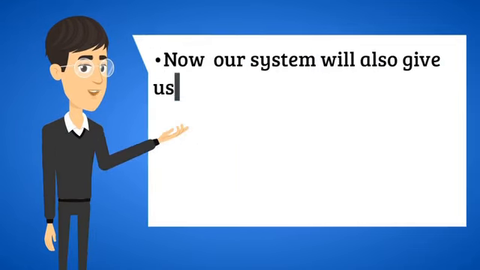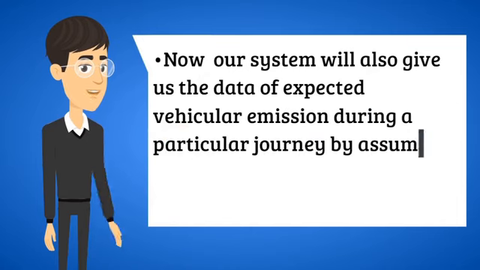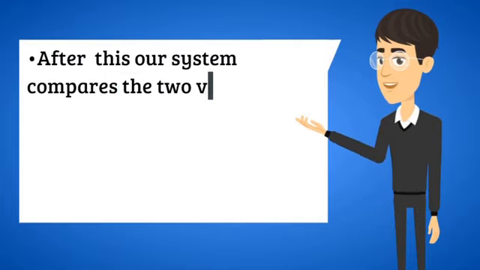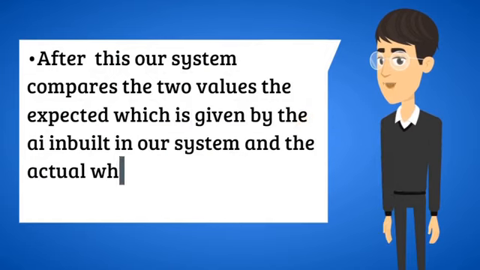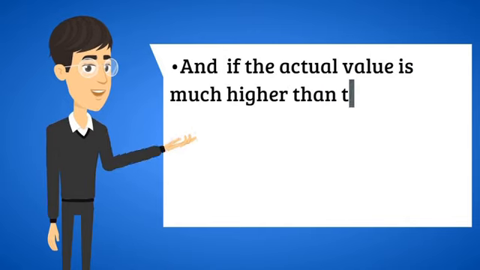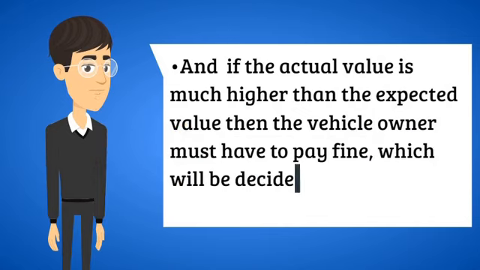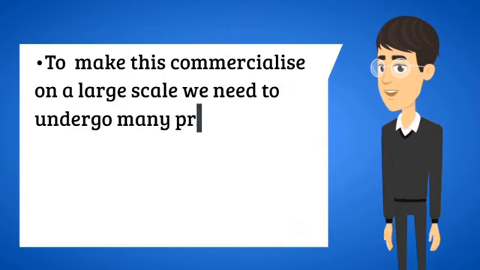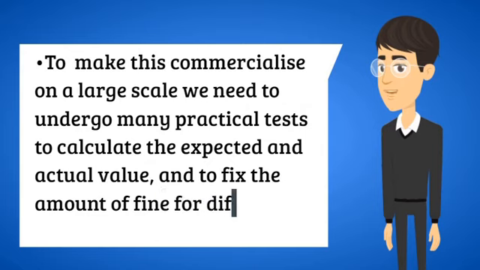Now our system will also give us the data of expected vehicular emission during a particular journey by assuming that the vehicle is moving ideally. After this, our system compares the two values, the expected, which is given by the AI inbuilt in our system, and the actual, which is calculated by our system. And if the actual value is much higher than the expected value, then the vehicle owner must pay a fine, which will be decided by the government. To commercialize this on a large scale, we need to undergo many practical tests to calculate the expected and actual values, and to fix the amount of fine for different cases.